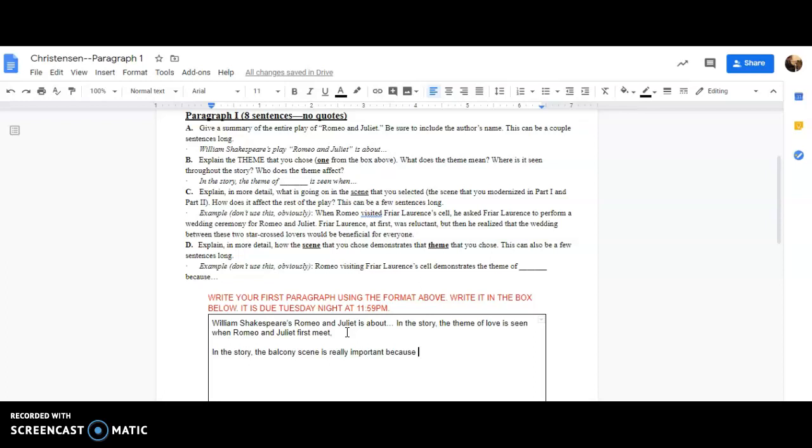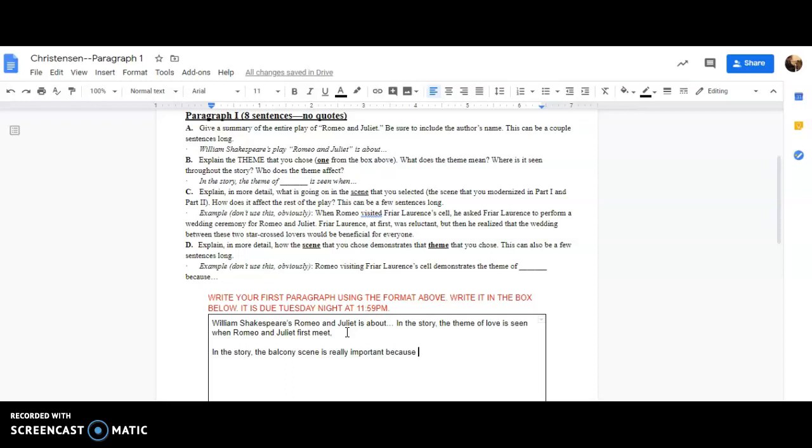At the party, they could only say so much, and at the party, it was kind of love at first sight. So now they're finally alone. They can talk to each other about how much they love each other, even though they just met. So that's kind of why it's an important part. It also really shows the theme of love, right?